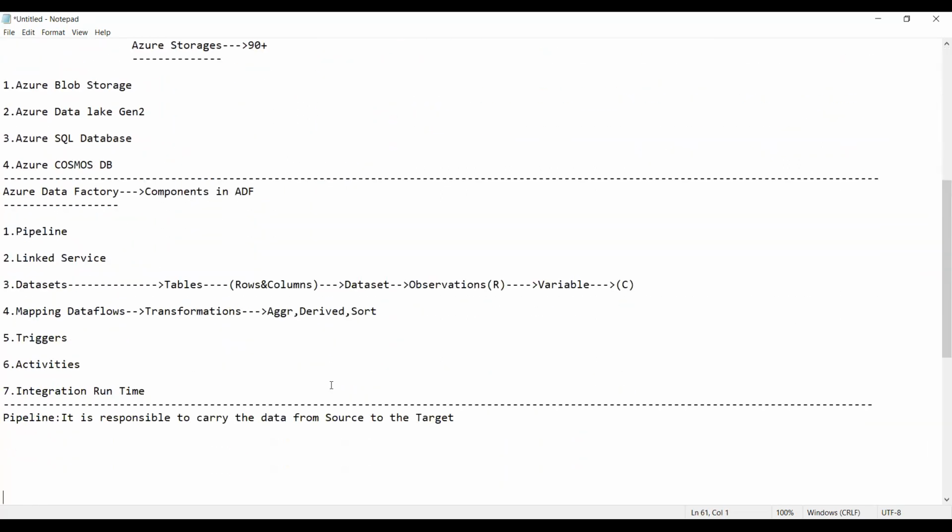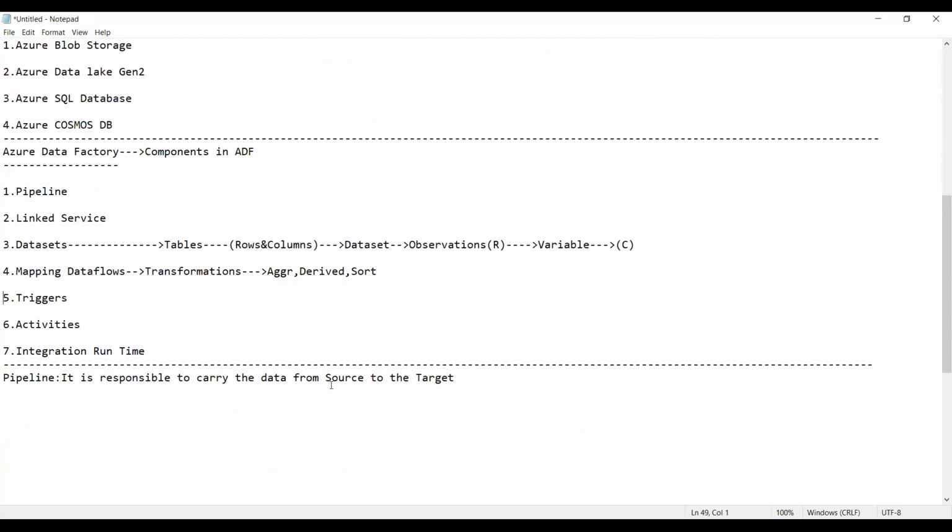What is that, guys? Triggers. What do you mean by triggers? Guys, suppose when you talk about triggers, you want to wake up early in the morning at 5 o'clock. What will you do? You will put an alarm in your mobile phone. Am I right or not? So the alarm will ring automatically.